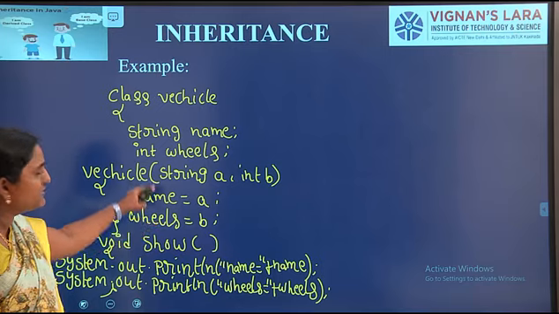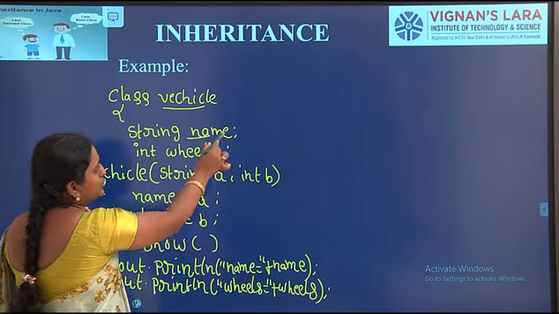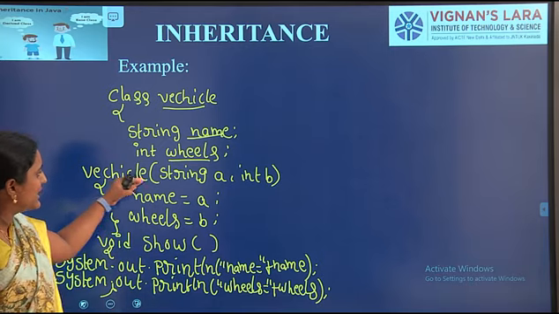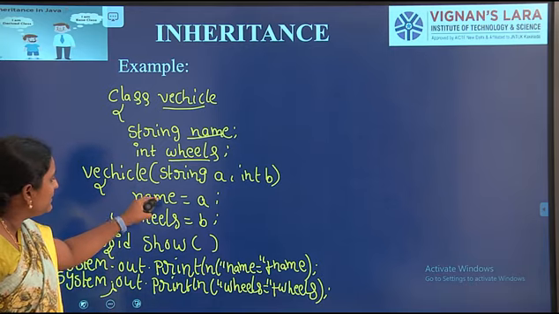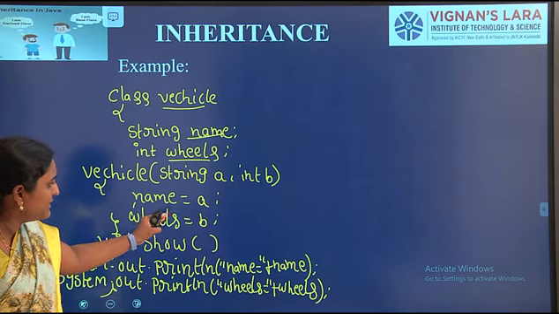So in this one, I am defining one class, Vehicle. Here I am defining two variables, name and wheels. Next, I am generating one constructor. What is the body of this constructor? In this constructor body, I have to initialize name equal to A, wheels equal to B.